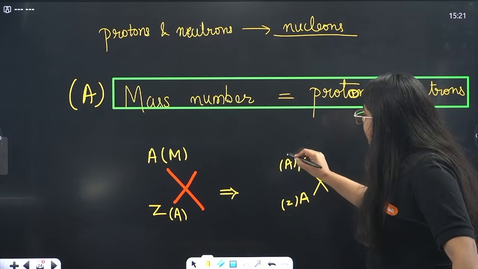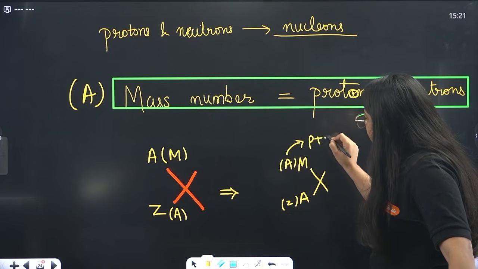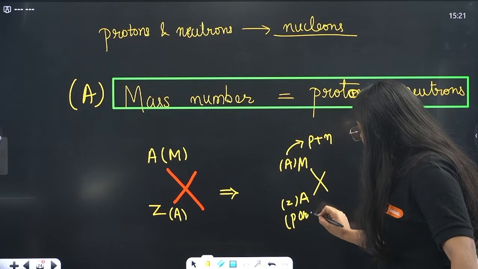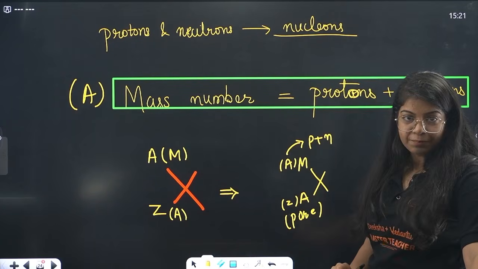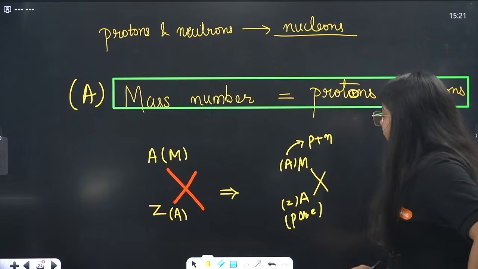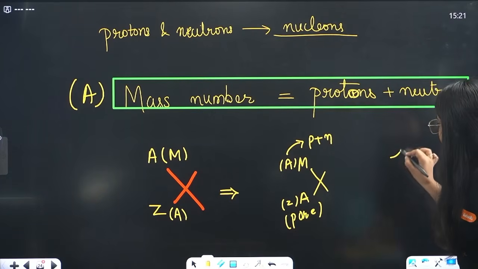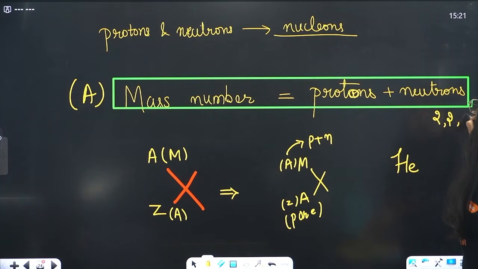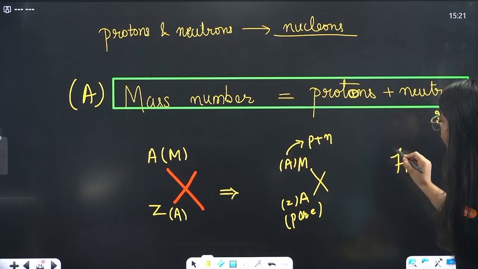Mass number is protons plus neutrons, atomic number is the number of protons or number of electrons. Understood? Okay, so let me write the symbol of helium. Helium has 2 protons, 2 electrons and 2 neutrons. So here should be the mass number.